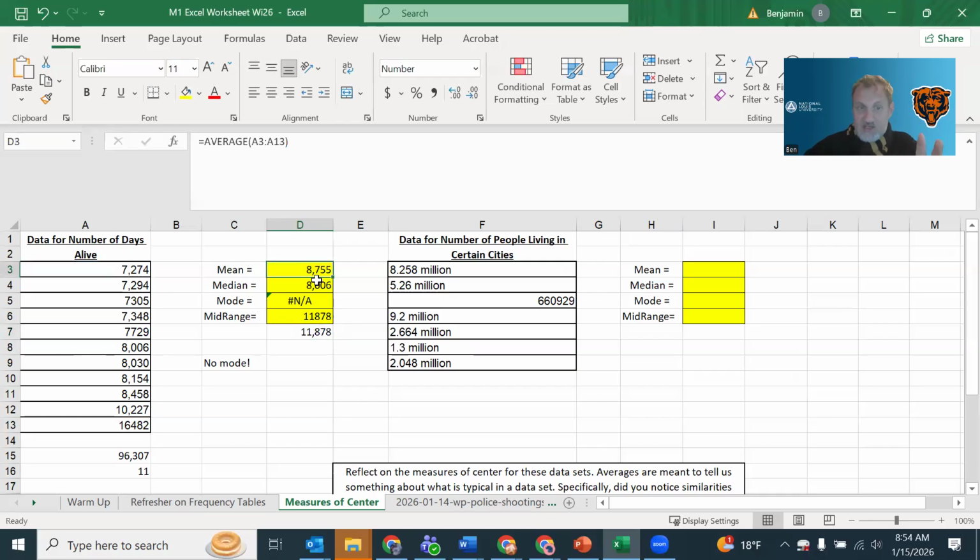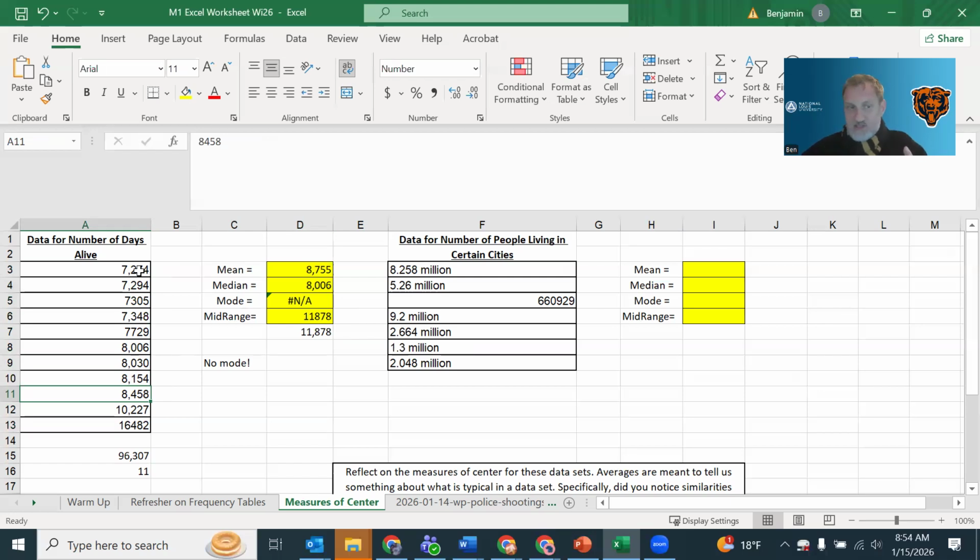So this is the mean, the median, the mode, and the mid-range. All of these are ways to talk about what's typical in the data set. If we look at the data set and we think about what's typical, 7,000, 8,000 days, these are typical.